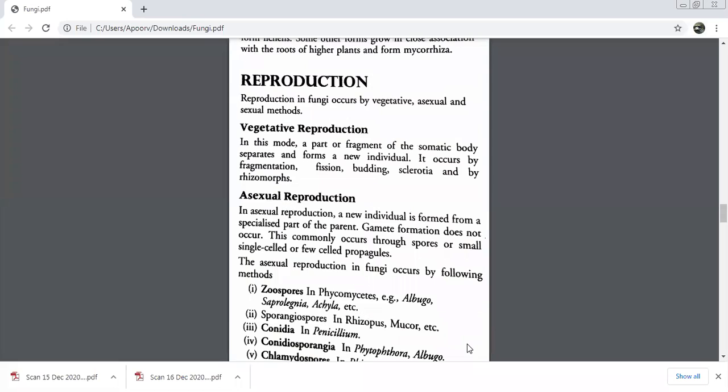Let's move on to reproduction. Vegetative, asexual, sexual. All the three methods are adopted. It could be vegetative reproduction. That means any part of the somatic body.